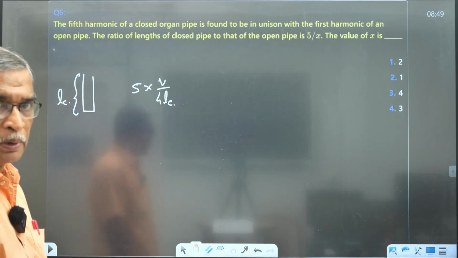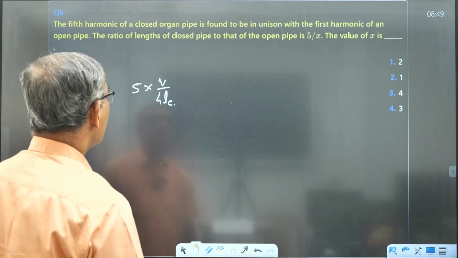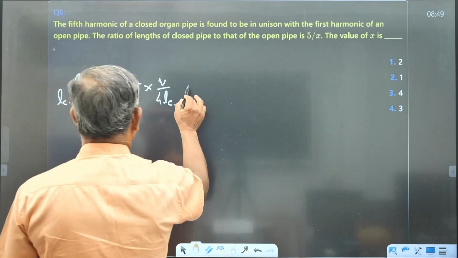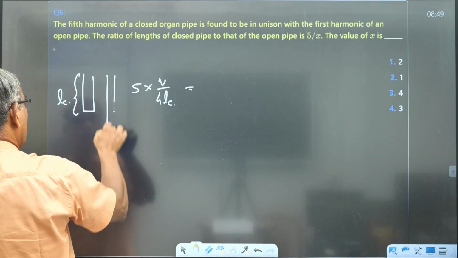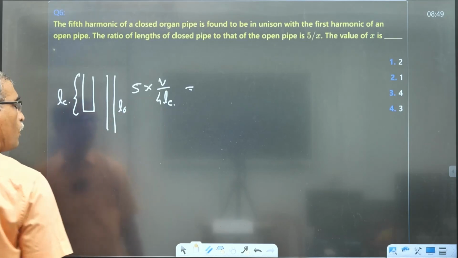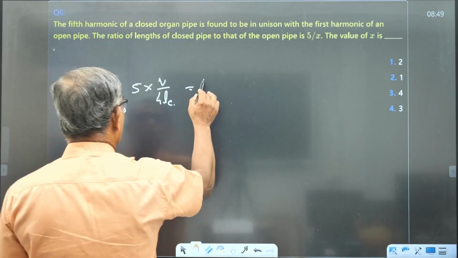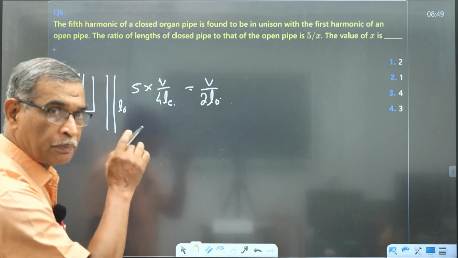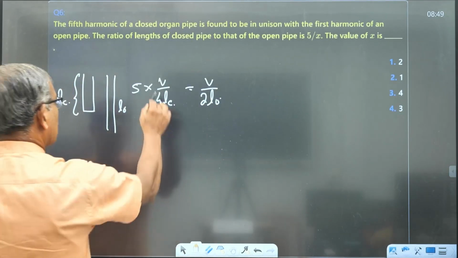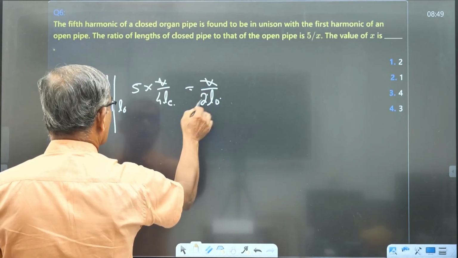The fundamental frequency of a closed pipe is V by 4LC. And that is the same as the first harmonic of an open pipe. Suppose this is the open pipe, L open. Then the first harmonic is given by V by 2L open. They are the same as per the problem. Now we will cancel out. This comes to 2.